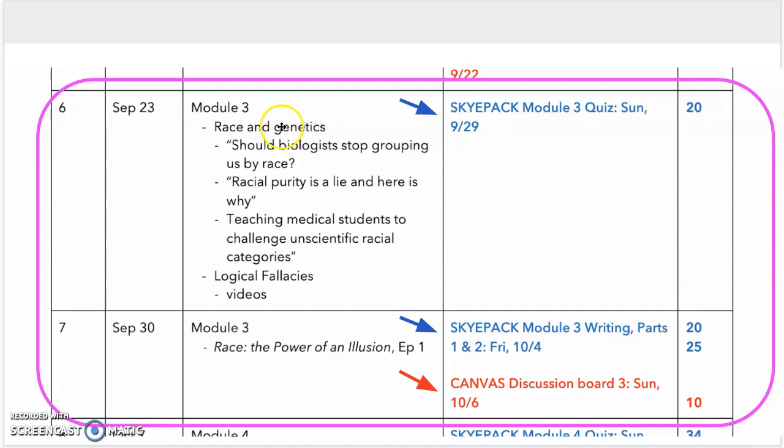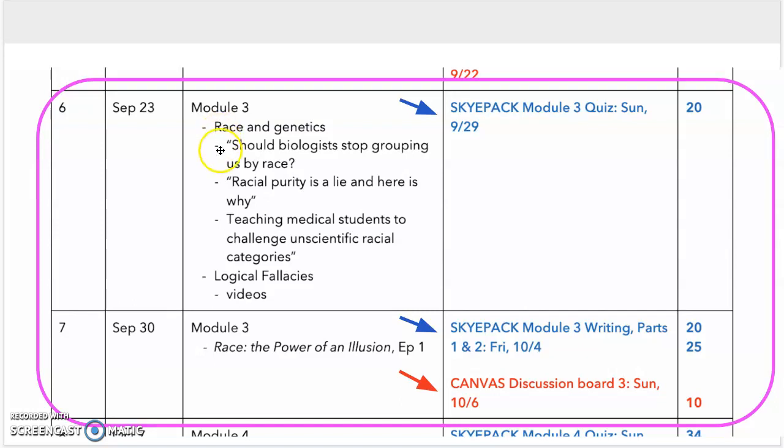This quiz will cover the materials that are included in your SkyPack module, which covers the material on race and genetics. And there are several articles and links in the SkyPack, so be sure that you read them. Take notes. You can use your notes when you take the quiz. And there is no opportunity to retake the quizzes, so make sure that when you take it, you are ready to take it and you do your best on every attempt.